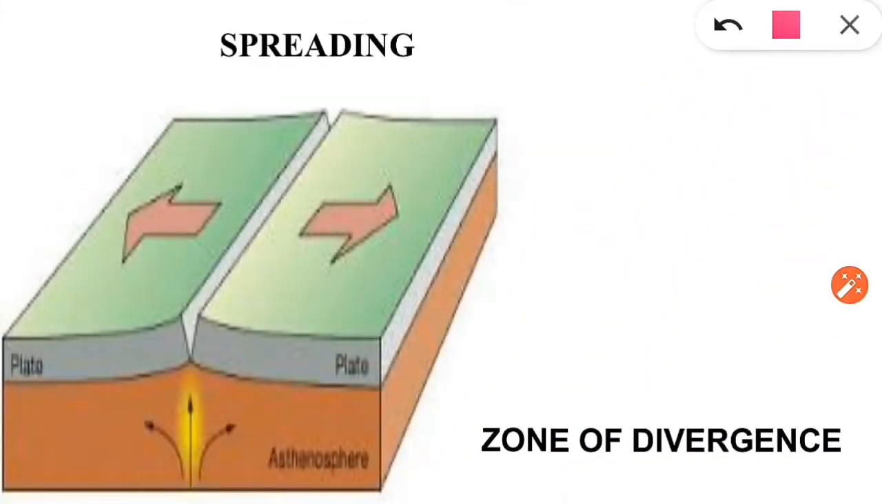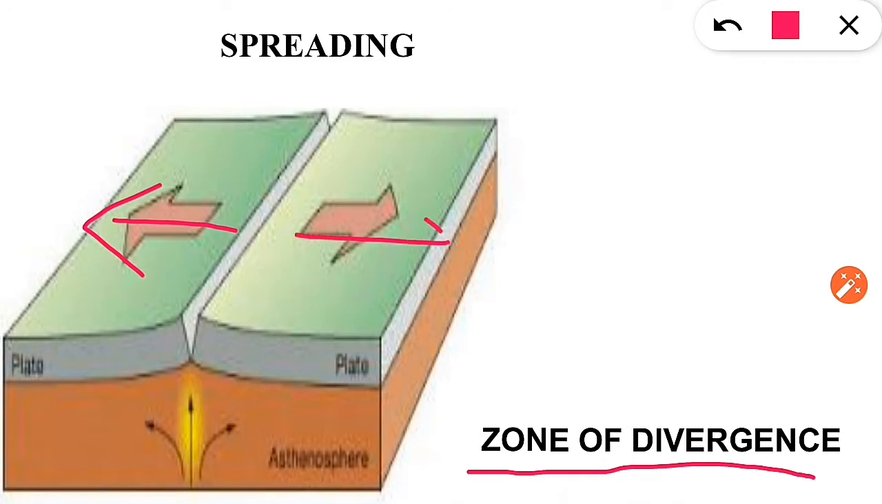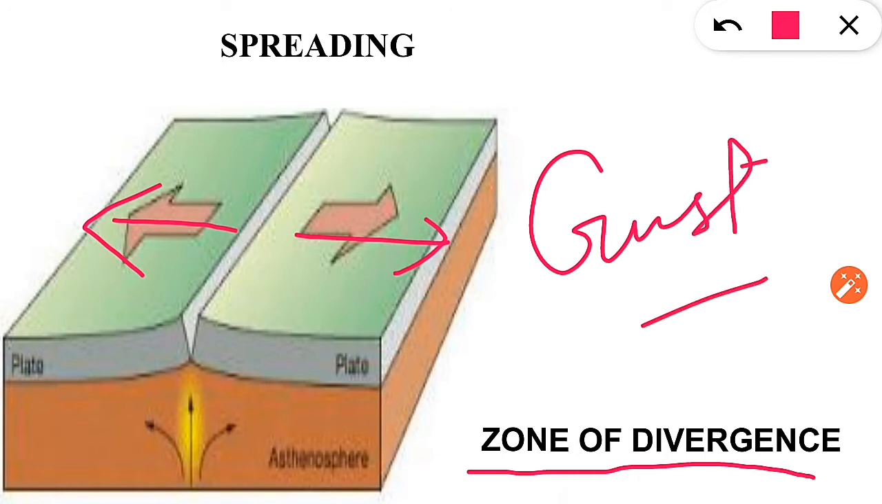The first plate boundary is the divergent boundary, or the zone of divergence. Here, the two plates have the tendency to move away from each other. When they do so, they create a new crust. The side from where the plates move away from each other is called the spreading side.